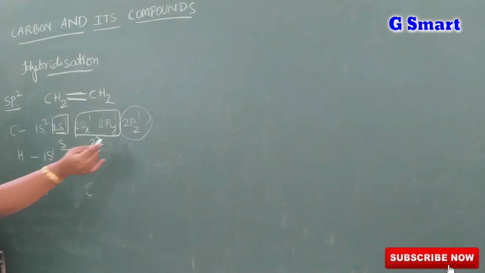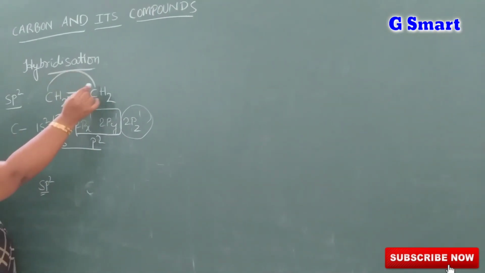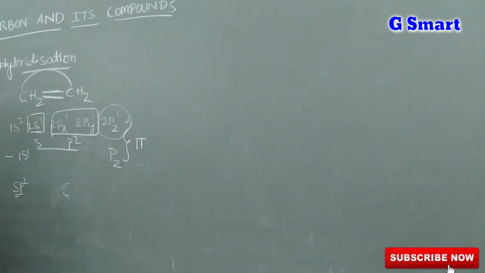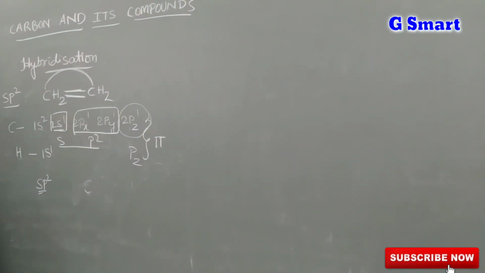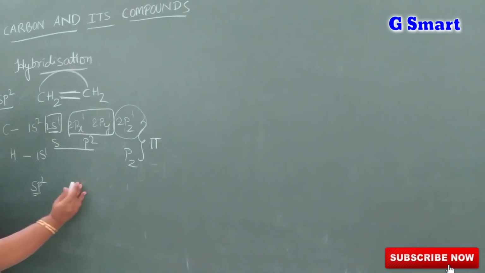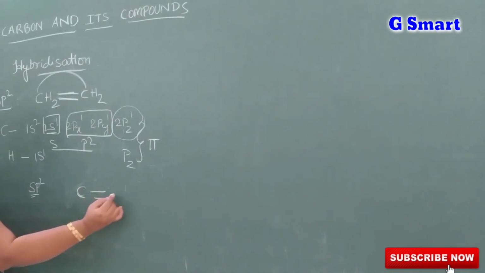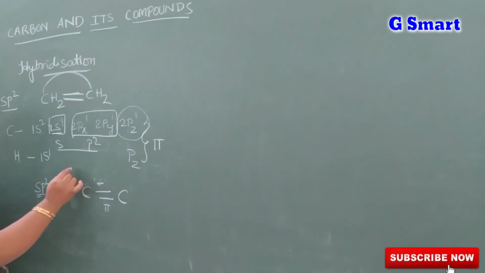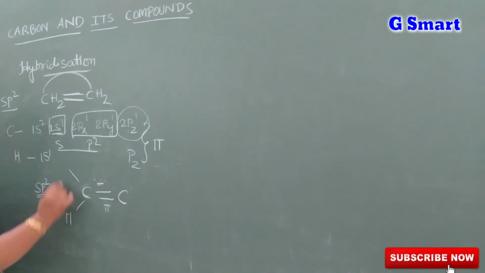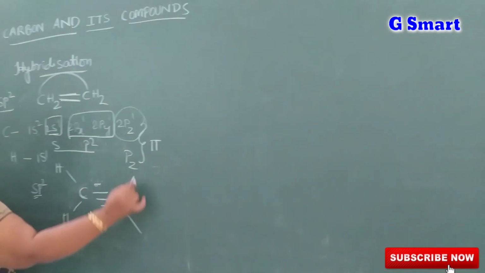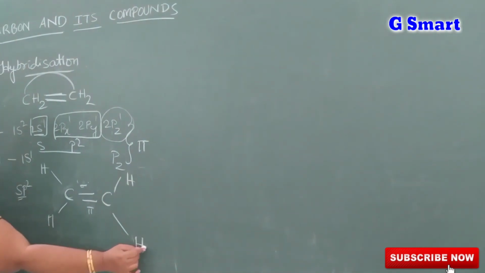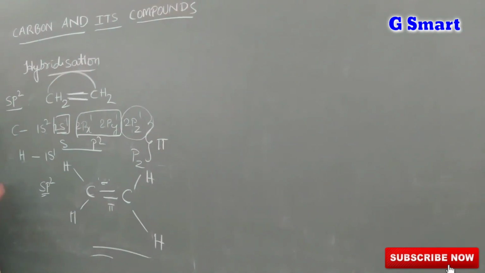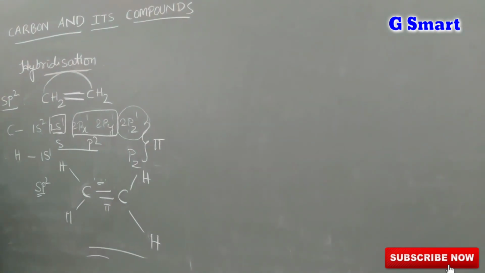This pz orbital in the 2 carbon atoms overlaps to form a pi bond. That's why between carbon and carbon there is a double bond: one is a sigma bond and one is a pi bond. The remaining hydrogens form covalent bonds. In this way ethylene forms under sp2 hybridization.